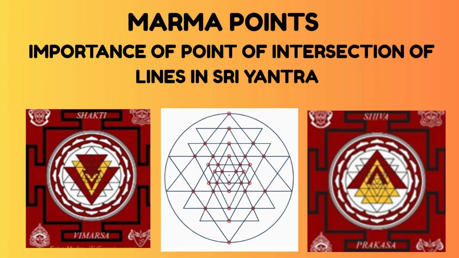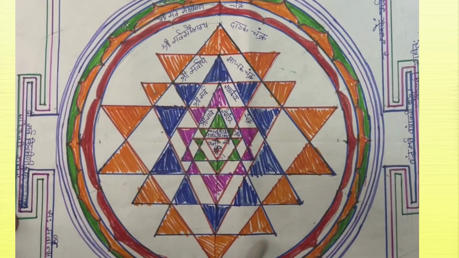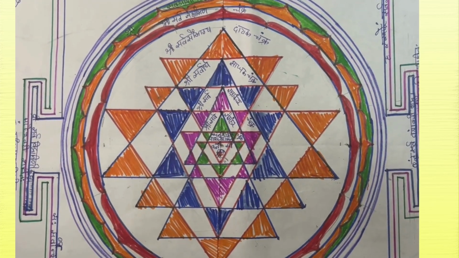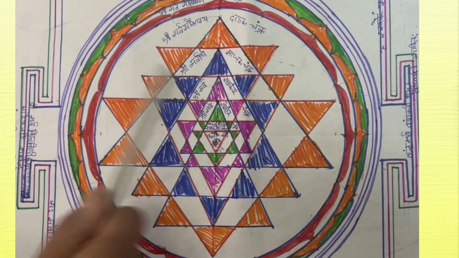Sri Yantra is made up of 9 triangles, 5 downwards, 4 upwards. We will now understand the importance of the point where the three lines intersect. This entire structure is made up of 43 triangles. Now, each triangle is also called Tribhujang.